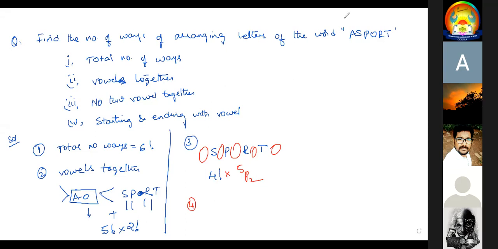And the fourth one, starting and ending with a vowel. 2 vowels are there, here one place, here one place. 2 vowels, 2 blanks, 2 factorial ways. The remaining 4 blanks are there for 4 letters, it is 4 factorial. So 4 factorial into 2 factorial.